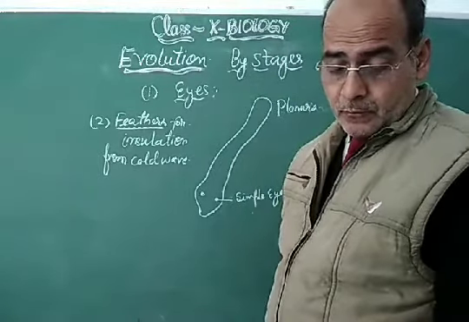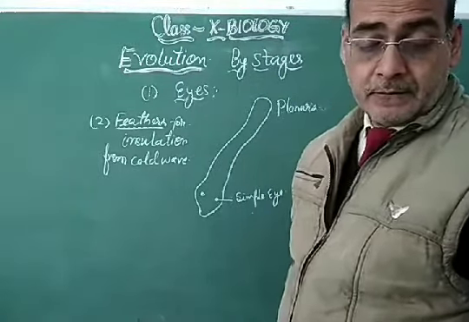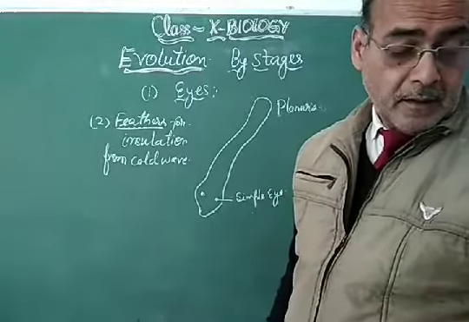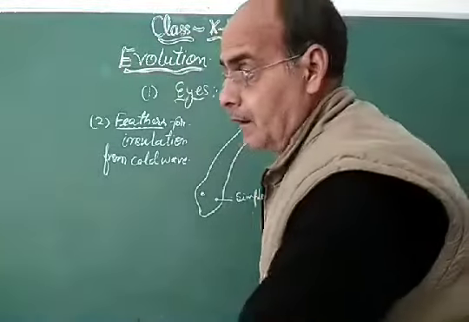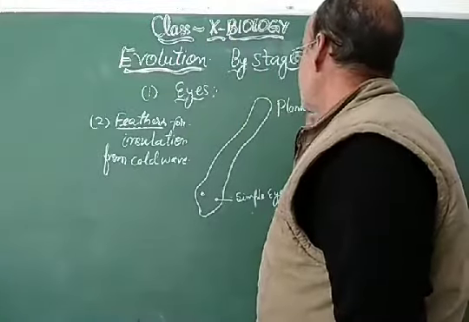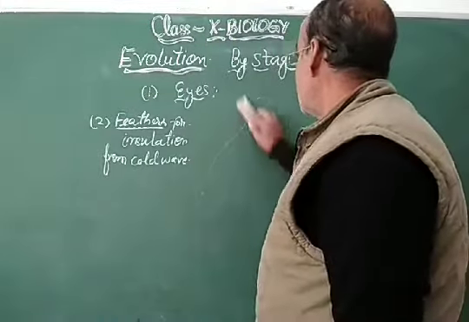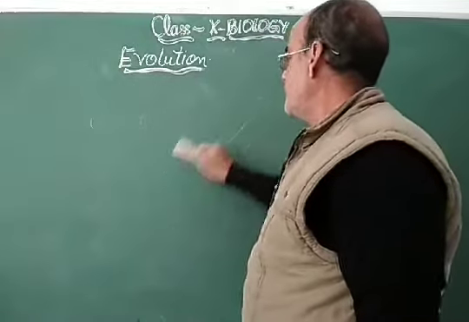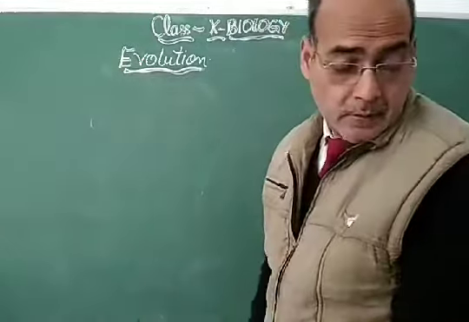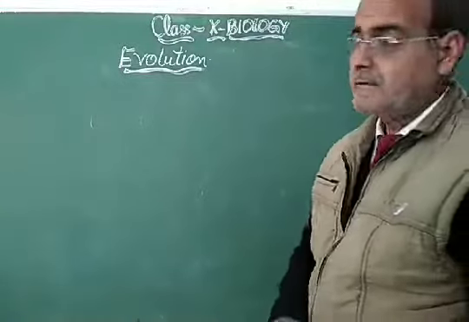My dear students, come to the next, that is artificial selection. Artificial selection means the artificial evolution of some species, and take the example of wild cabbage.